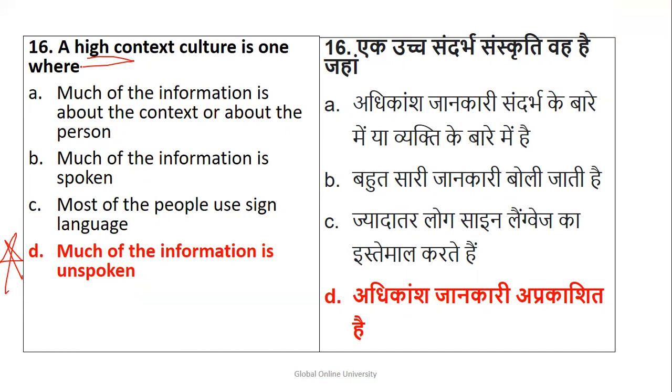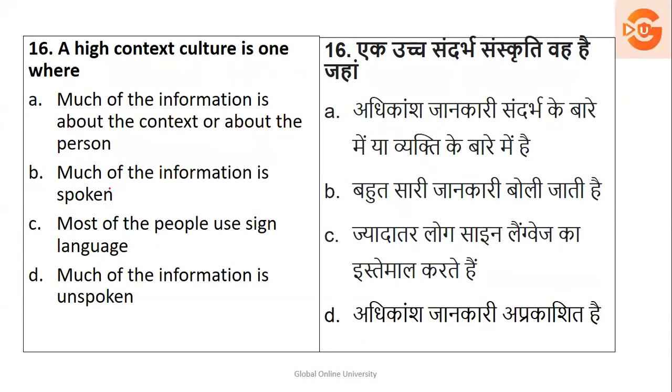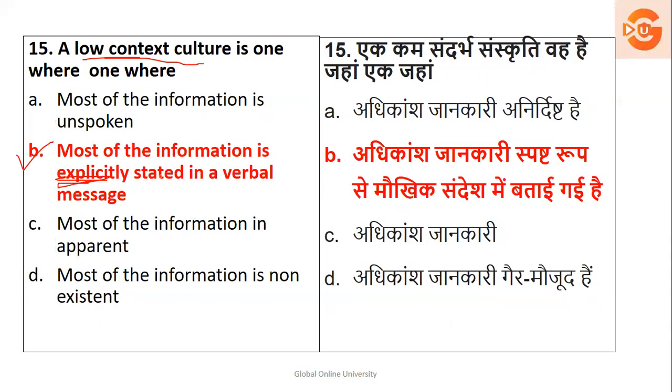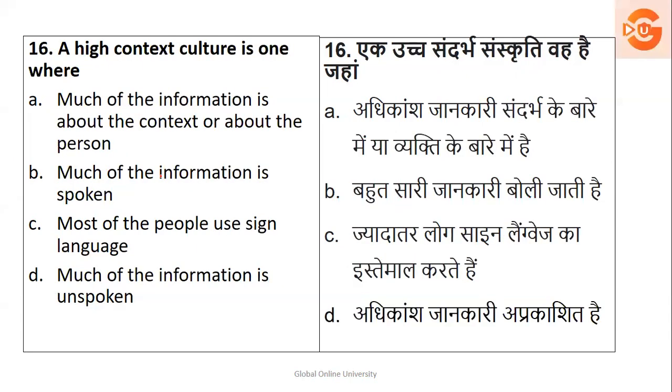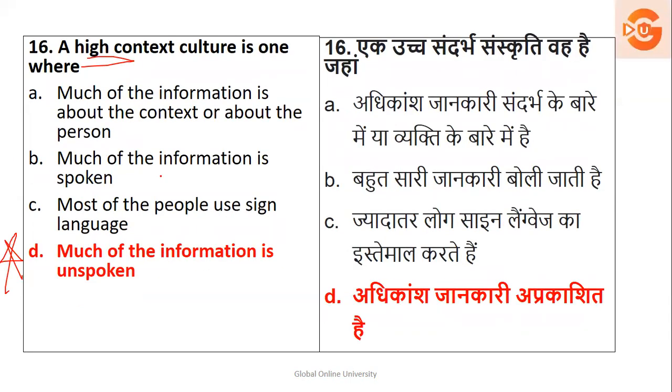So just make a note. I have always told you to keep a writing note. So when it is a low context culture, it is verbal, explicit, direct. When it is high context culture, it is non-verbal, it's unspoken, or it is implicit. So just make a note of it.